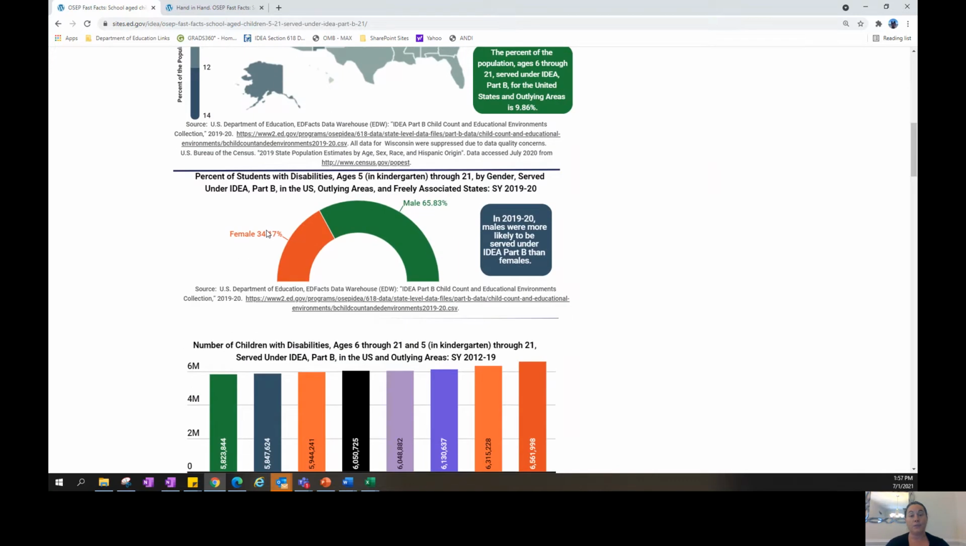The next chart shows the percent of students with disabilities by gender. As you can see, males were more likely to be served under IDEA Part B than females.